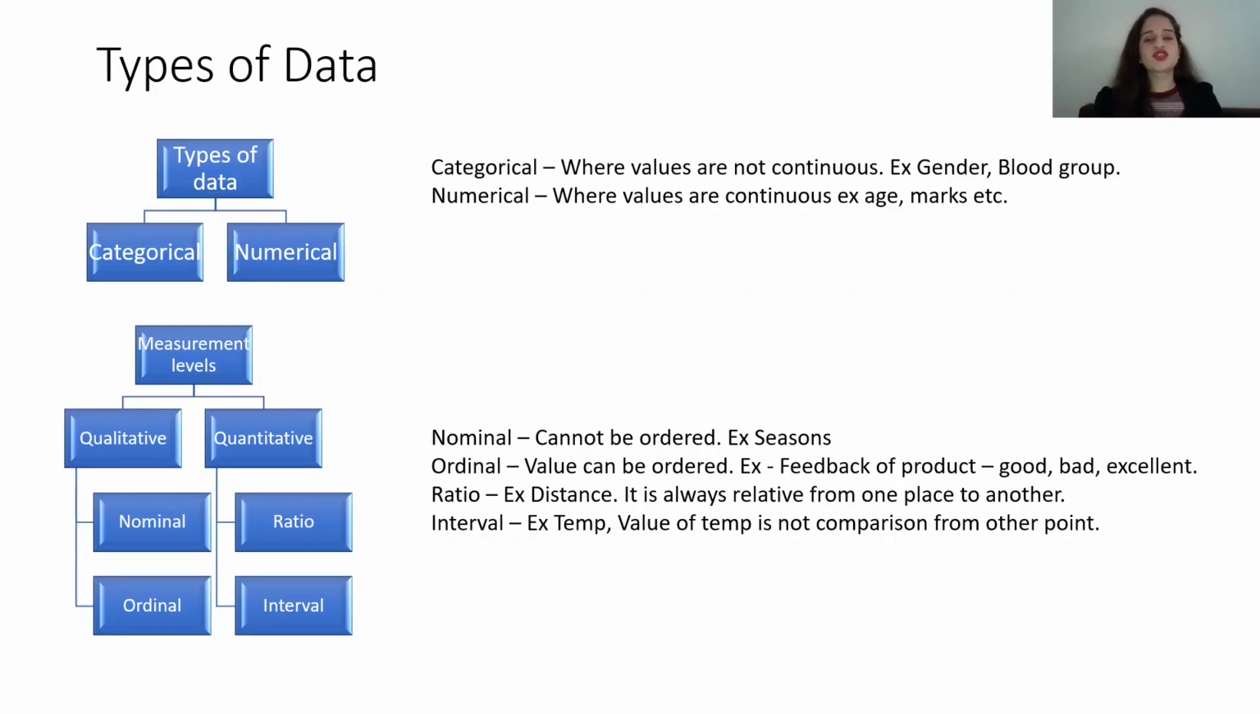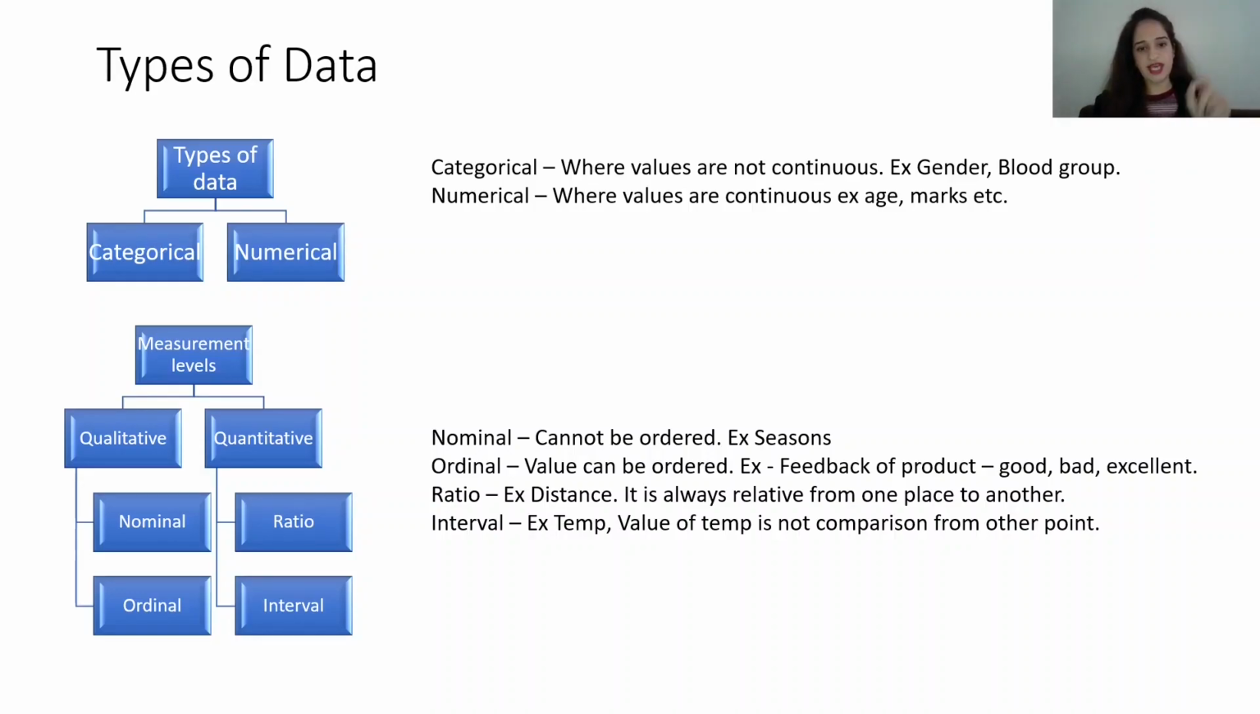Now we have more divisions of data. That is important to know, and it will help in our analysis. Qualitative and quantitative. Qualitative is more of categorical data, and quantitative is more of numerical data. In qualitative, we have nominal and ordinal. What is nominal? This data cannot be ordered. Example, seasons. You can have four seasons: summer, winter, monsoon, autumn. There is no order to it. Which is the first season? Which is the second season? No, there is no order to it.